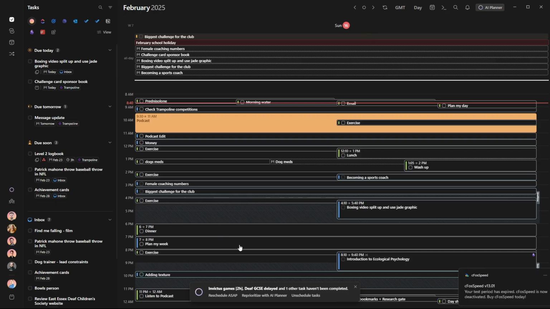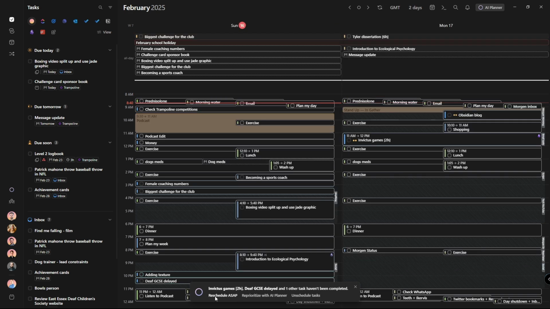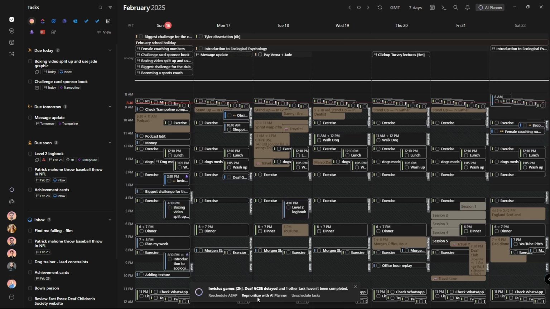Okie dokie then. This is today's morning. You can see it's a couple of days into the future because it's been a very busy couple of days. But I can reschedule ASAP. These are the tasks from yesterday. And you'll notice Invictus Games goes over to Monday because I have no time today to do it, or I could reprioritize with the AI planner, and that's actually going to move it into Sunday, and then I've got the Obsidian blog into Monday because that's matching the frames instead of just putting things as soon as possible.